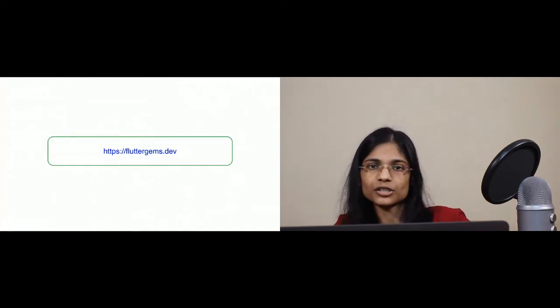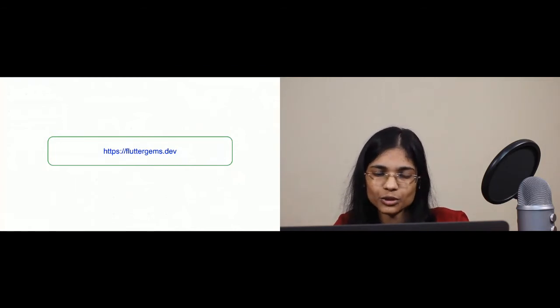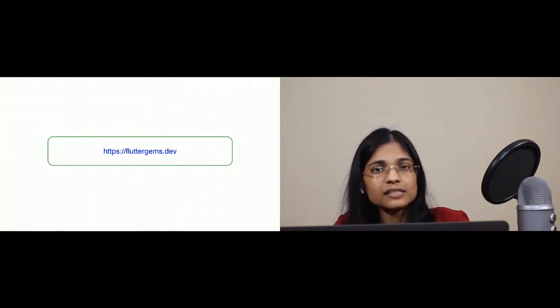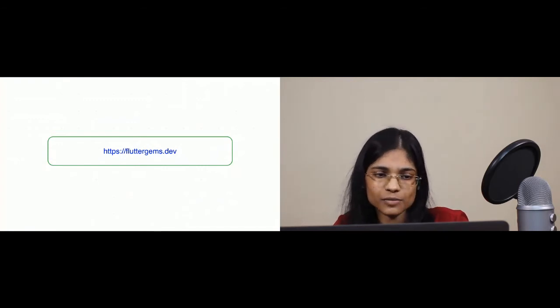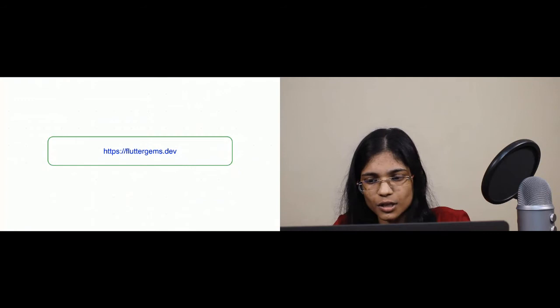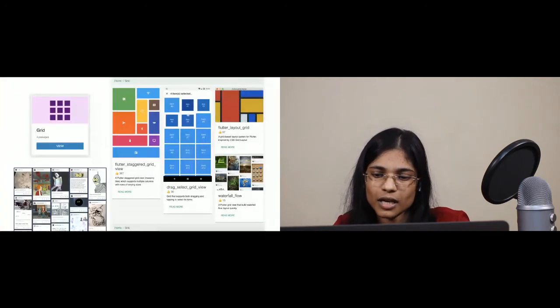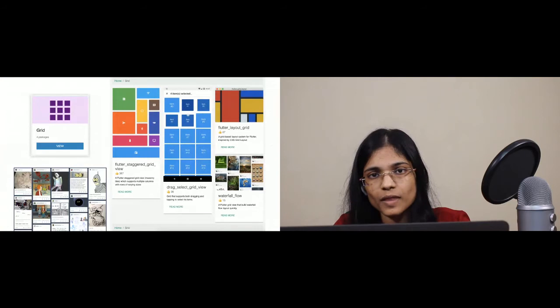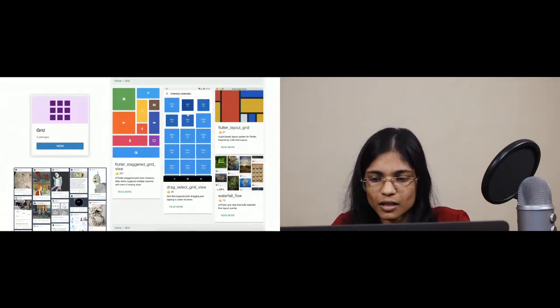Now let's come back to our issue, the Pinterest kind of UI that we were trying to make. So it's a grid-based layout, as we know. So if you go to Flutter Gems, there is a grid category on Flutter Gems. When you click on it, you see there are 4 packages: Flutter Staggered Grid View, Drag Select Grid View, Flutter Layout Grid, and Waterfall Flow. If you just look at the images, you realize that Waterfall Flow is the exact package that you are looking for. That package completely meets your requirement.